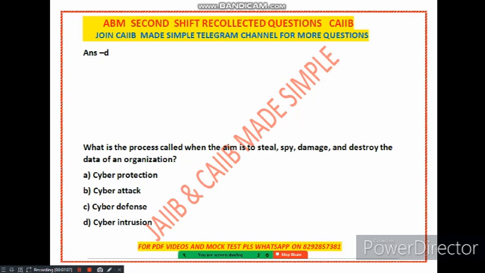Now, what is the process called when the aim is to steal, spy, damage, and destroy the data of an organization? So option A is cyber protection. Option B is cyber attack. Option C is cyber defense. Option D is cyber intrusion. So what is the name of such a process? It is called cyber attack. So when the aim is to steal, spy, damage, and destroy the data, it is called cyber attack.